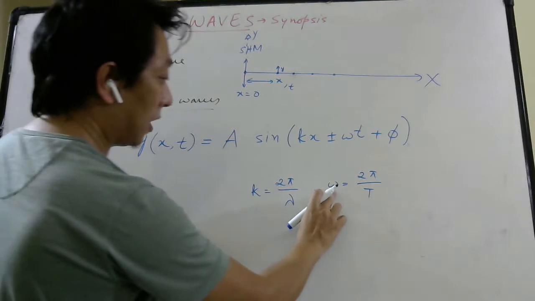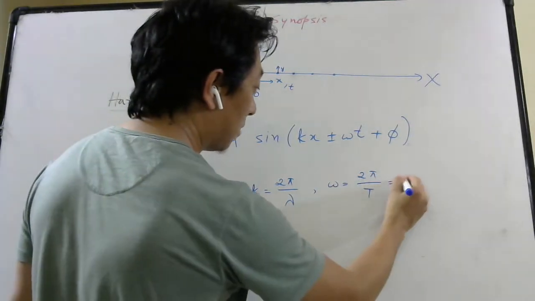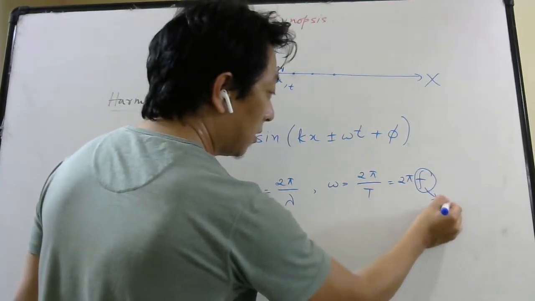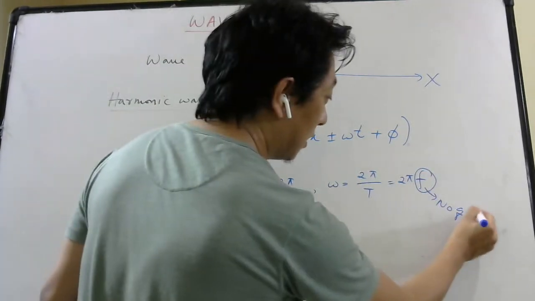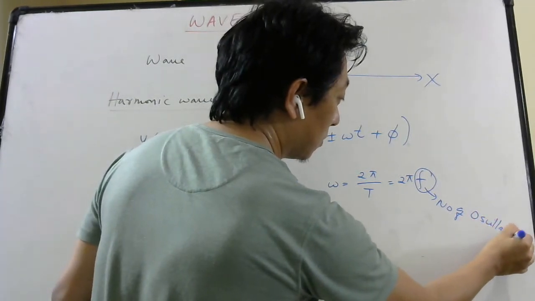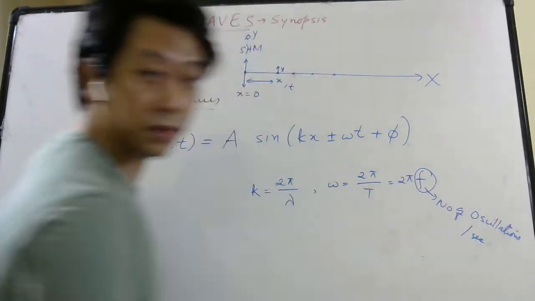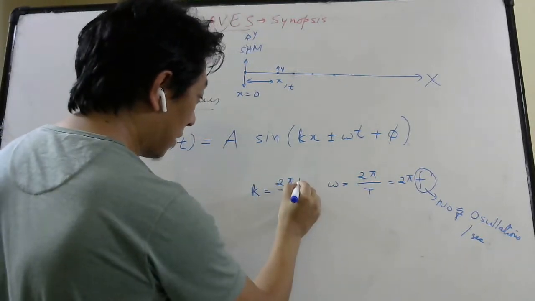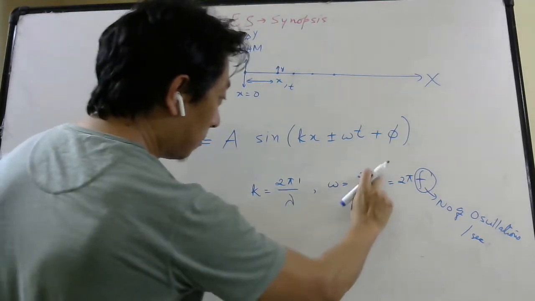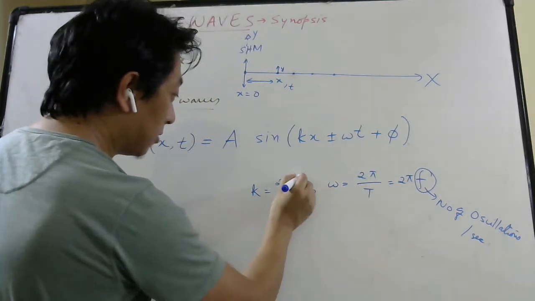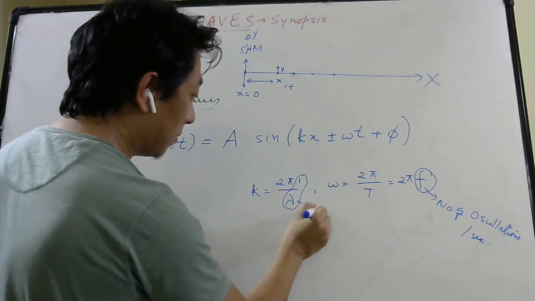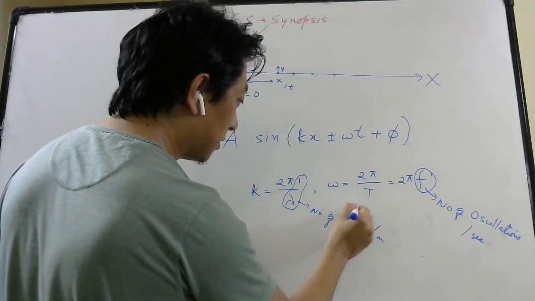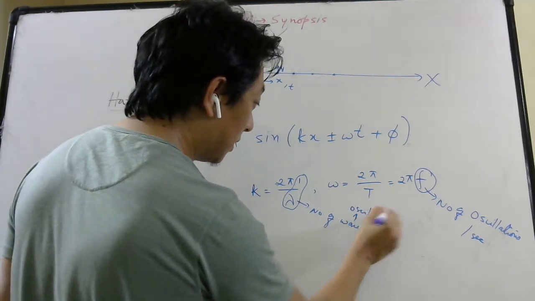So omega is called angular frequency, because 1 by time period is called what? 1 by time period is called frequency. And frequency determines what? Number of oscillations per second. Similarly, 1 by capital T here plays the role of 1 by lambda. So this 1 by lambda is also called number of waves per meter, or you can say number of oscillations also, no problem. But per meter it is. This is per second.